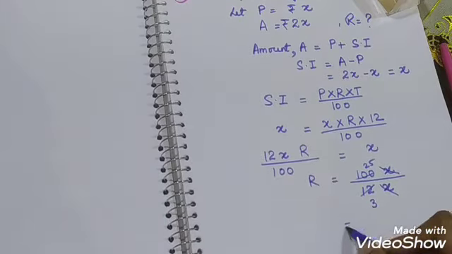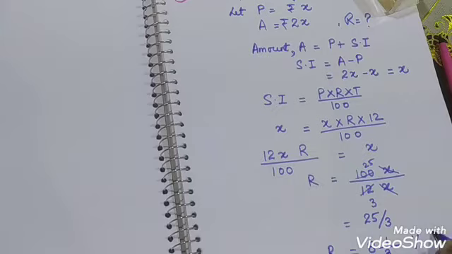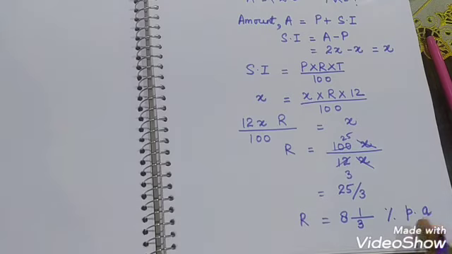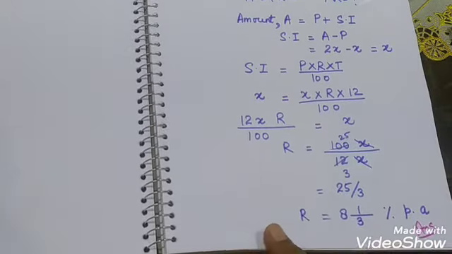So we have 25 upon 3, and 25 upon 3 is 8 whole 1 upon 3, and since it is a rate, it will be in percent per annum, that is, per year. In a year, the rate is 8 whole 1 upon 3 percent, and that is our answer. Okay.